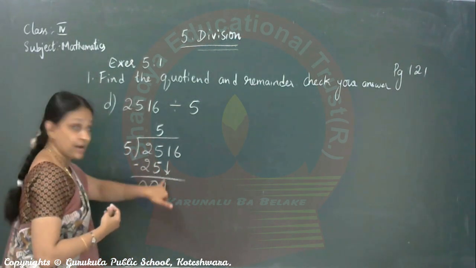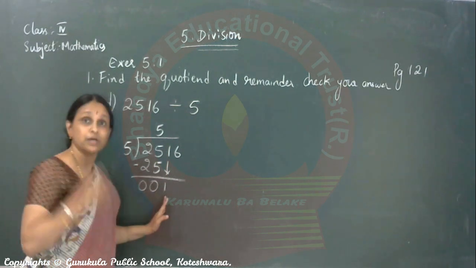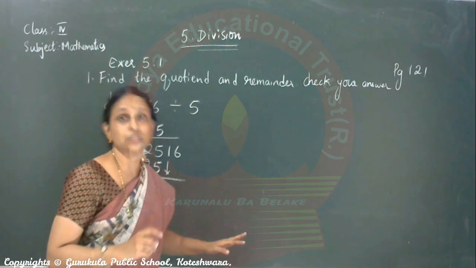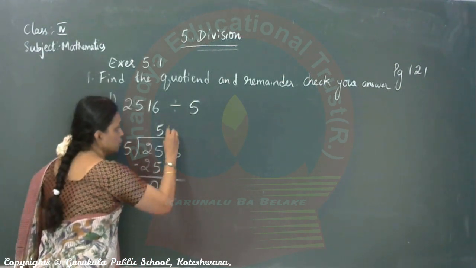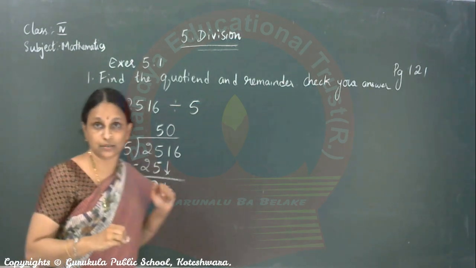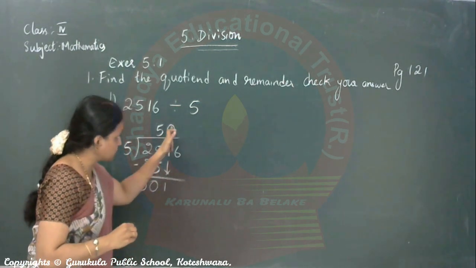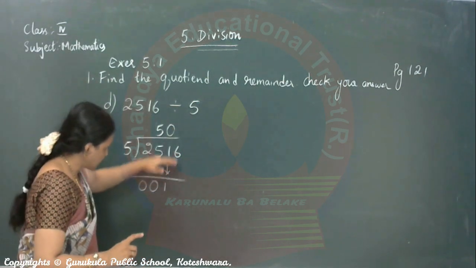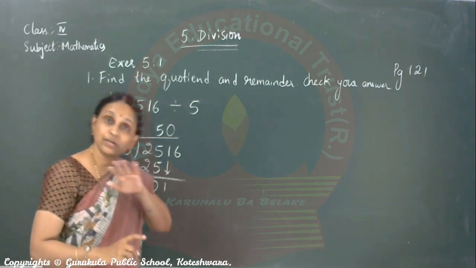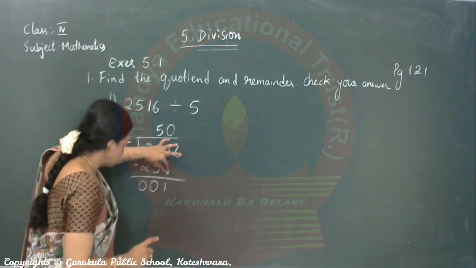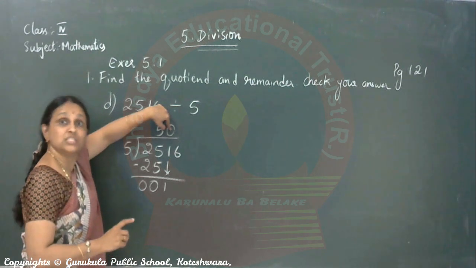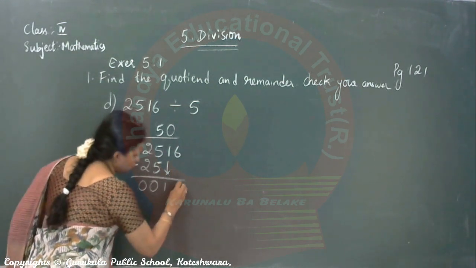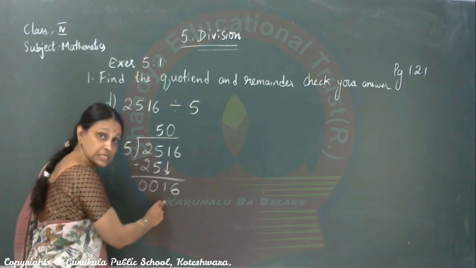What we have to do is, when you bring down a number and you cannot divide, you have to put a 0 in the quotient. In that same place above that number, you have to put a 0. Remember this. Again, I will repeat. When you bring down a number and you cannot divide that number, that time in the same place up you have to put 0. Is it understood? Yes. Next step is, next number you bring it down. So this becomes 16 now.